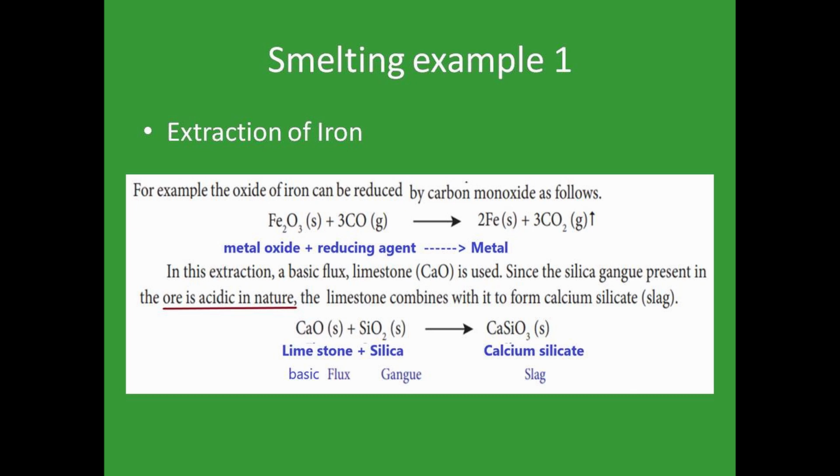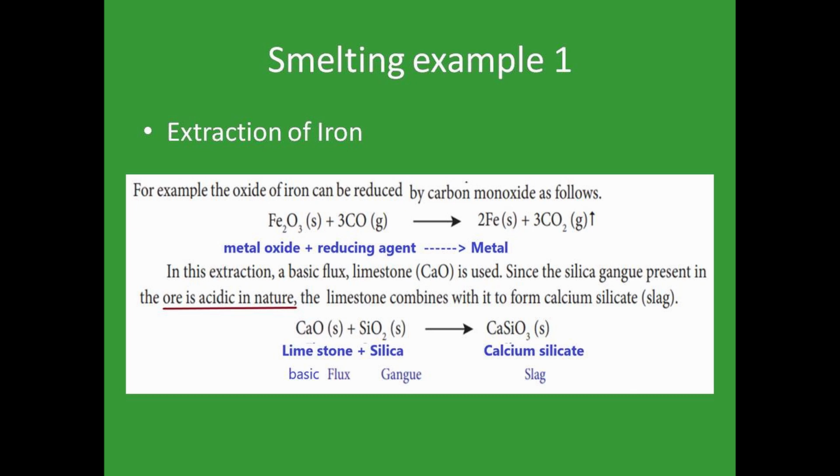And here what is the flux? The flux we are using is limestone, that is CaO. Here the gangue particle is silica, that is SiO2. It is finely powdered, so we can't easily remove it, but with the help of that flux, the limestone reacts with the silica and gives calcium silicate as a slag.